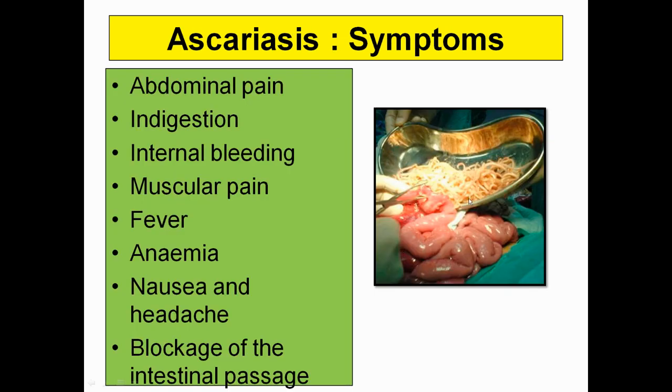Ascariasis, you can see lots of roundworms are going to be fetched from the intestine. It leads to abdominal pain, indigestion, internal bleeding, muscular pain, fever, anemia. Sometimes anemia is also very prevalent in ascariasis because the blood is going to be deficient of hemoglobin, because all of the food is going to be absorbed by these roundworms. So no iron is there, so how hemoglobin is going to be formed. That's why anemia is quite persistent.